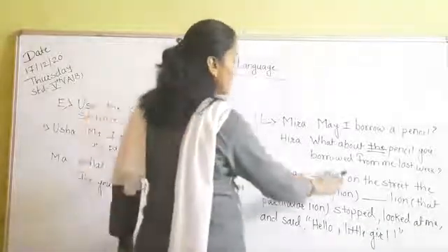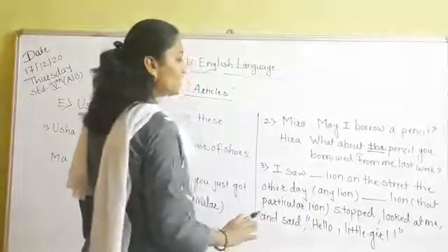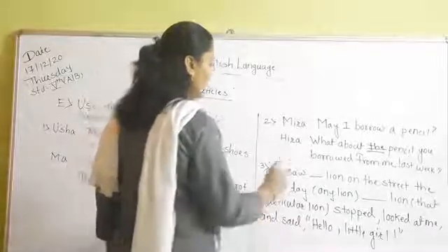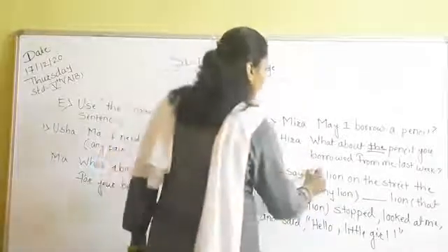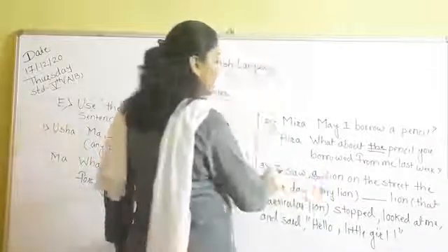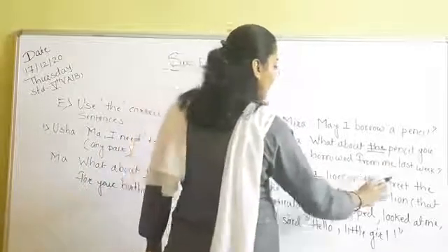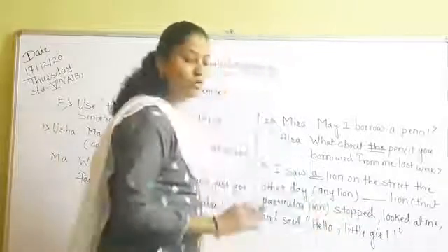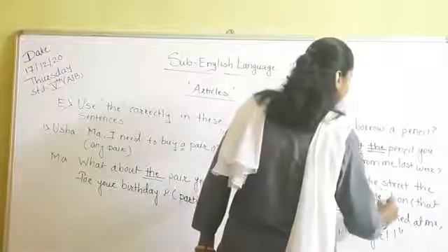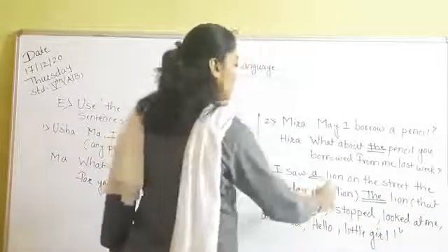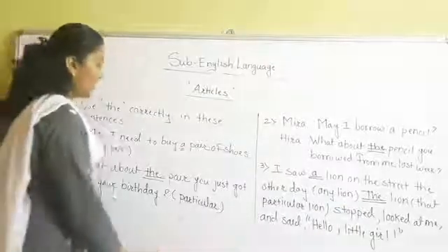Now see the third one. I saw dash dash lion on the street the other day. Here we are talking about any lion, so we will use a. I saw a lion on the street the other day. Dash dash lion, that particular lion. Here we are talking about a particular lion, so we will use the lion. The lion stopped, looked at me and said, "Hello little girl." So like this.